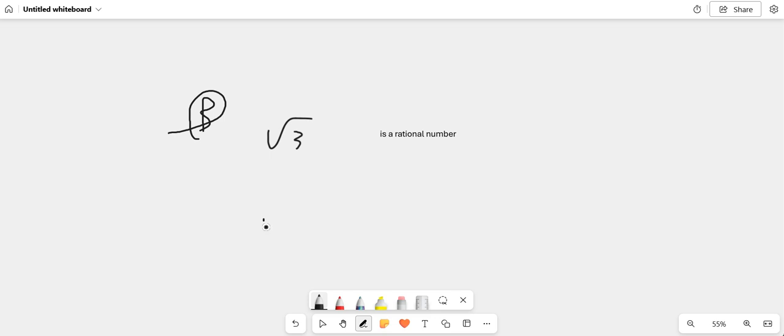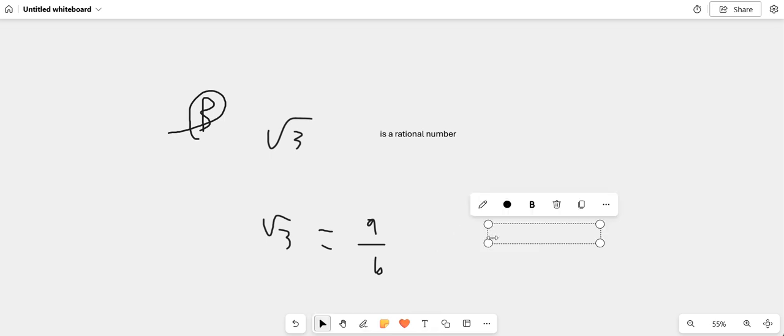That implies that root 3 is going to be equal to a over b. Again, that's how you do this. That's what a rational number is. It's a fraction that can be represented like that, where a and b are integers with no common factors.